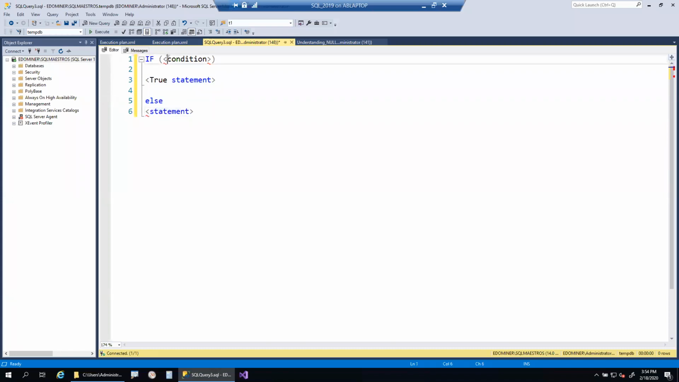If the condition evaluates to true, then the true statement. If the condition evaluates to false or unknown, SQL Server will execute the else statement. So that is the behavior of the if condition inside SQL Server.